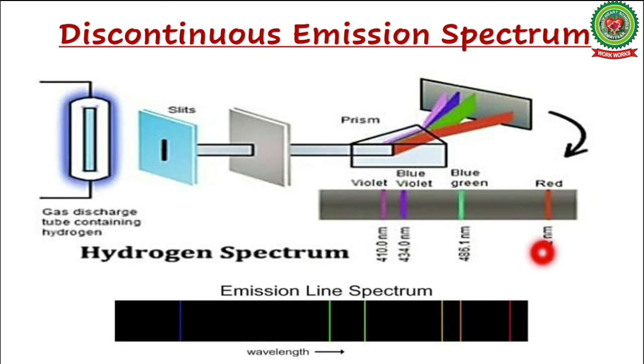Now, this spectrum is also known as the fingerprint of an atom. Why do we call it a fingerprint of an atom? Because the pattern of lines in the spectra of an element is characteristic of that element and is different from the spectra of all other elements. That means a particular atom will have a particular line spectra. So therefore, we call it a fingerprint of atoms of a particular element.